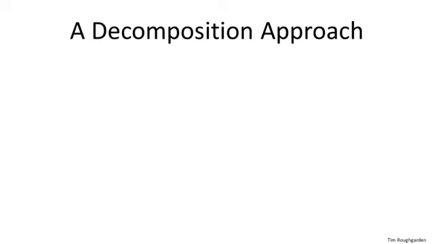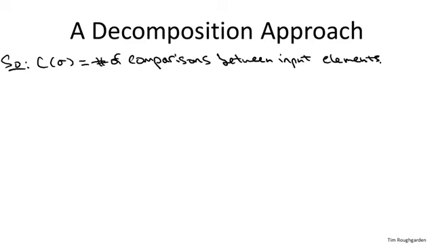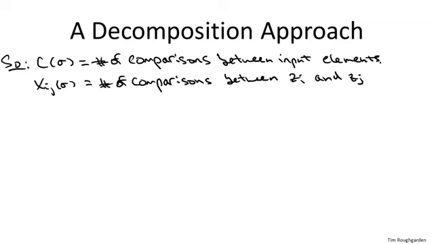So let me just rewrite the definitions of C and the Xij's so we're all clear on them. C, recall, counts all of the comparisons between pairs of input elements that quicksort ever makes, whereas an Xij only counts the number, and it's going to be 0 or 1, of comparisons that involve the ith smallest and the jth smallest elements in particular. Now, since every comparison involves precisely one pair of elements, some i and some j, with i less than j, we can write C as the sum of the Xij's.